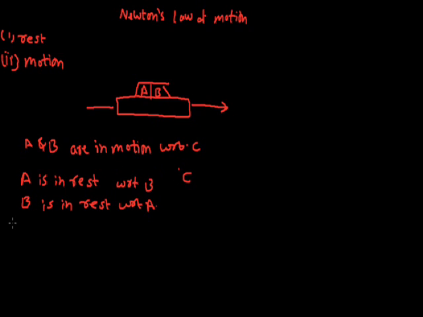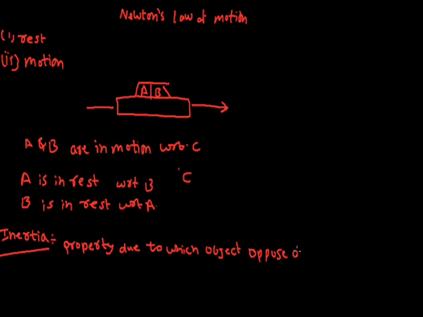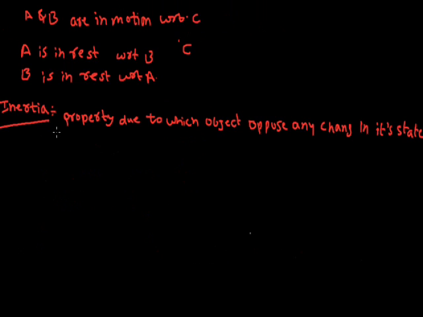Now we will define inertia. Inertia is the property of any object due to which it opposes any change in its state. This property is due to the mass of the object.